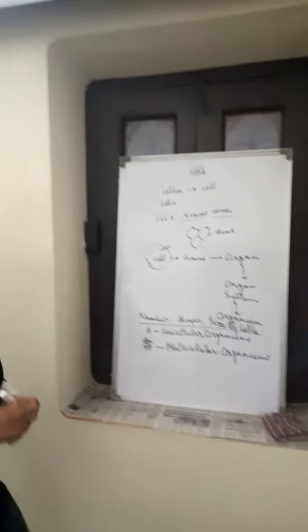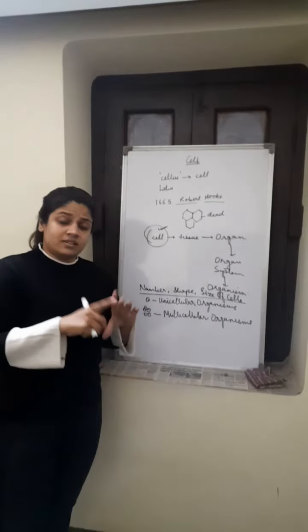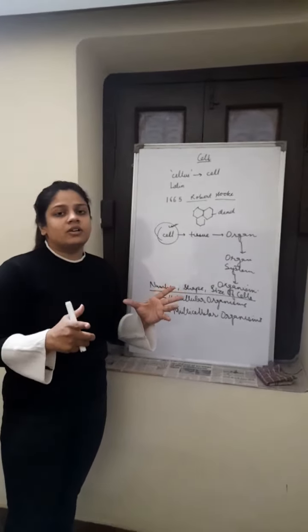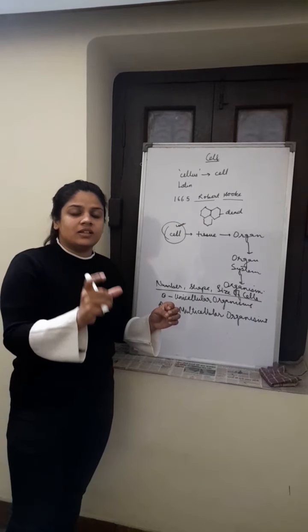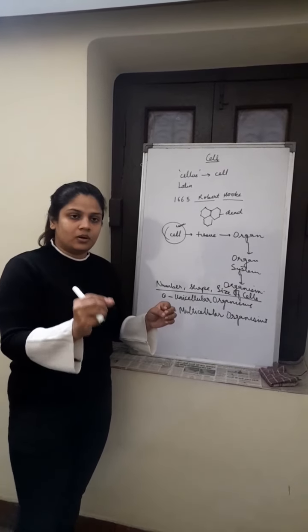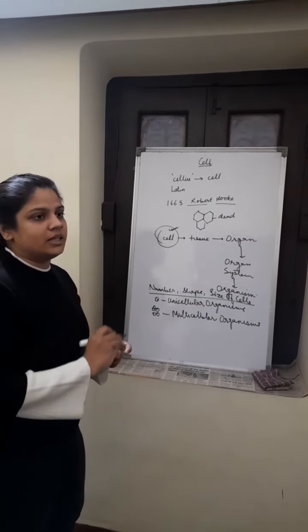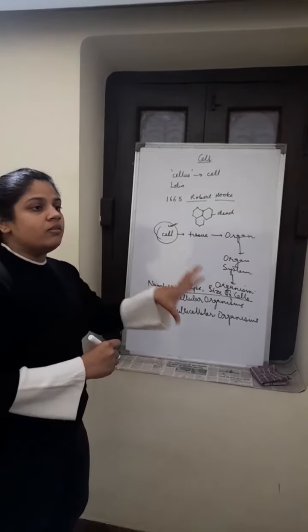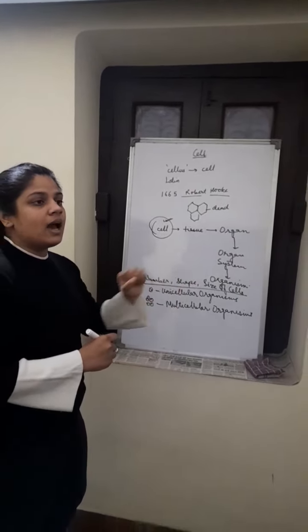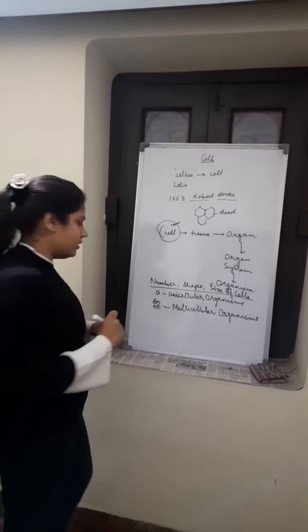If we look at an elephant, the size of an elephant may be big as compared to a small rat, but the shape and the size of the cell will remain the same, and the function of the cell will also remain the same. Suppose we have a nerve cell of a rat and a nerve cell of an elephant. Both will function in a similar manner.